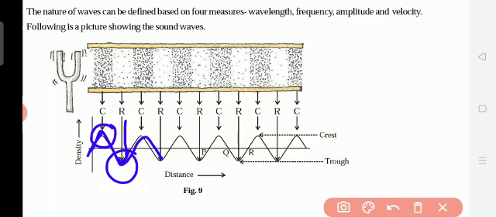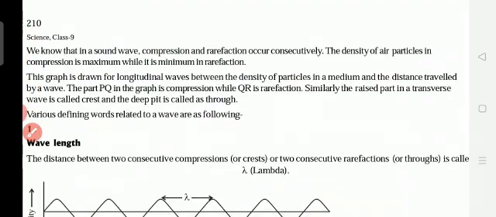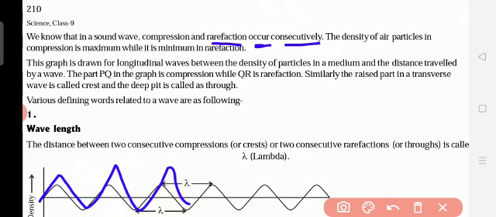Compression and rarefaction. So we know that in a sound wave, compression and rarefaction occur consecutively. Occur means takes place. Consecutively means one after the other, continuously. First compression comes, then rarefaction, compression and rarefaction. That means going up is the compression, coming down is the rarefaction. So it will take place continuously.